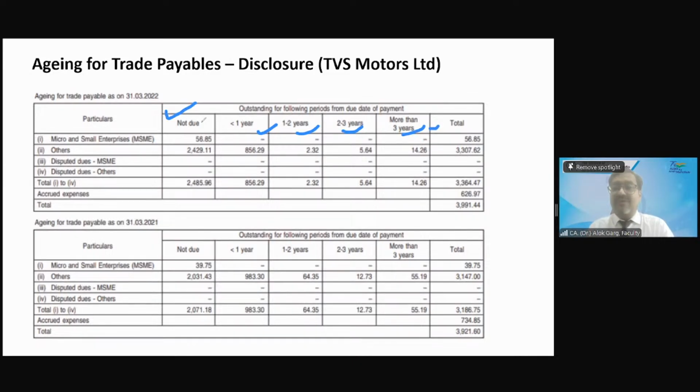And in addition to aging, the trade payable has to be bifurcated into trade payable towards MSME and other than MSME. And in MSME and other than MSME, it has to be further bifurcated into disputed and undisputed as well. Okay. Whether it is disputed, whether it is undisputed.